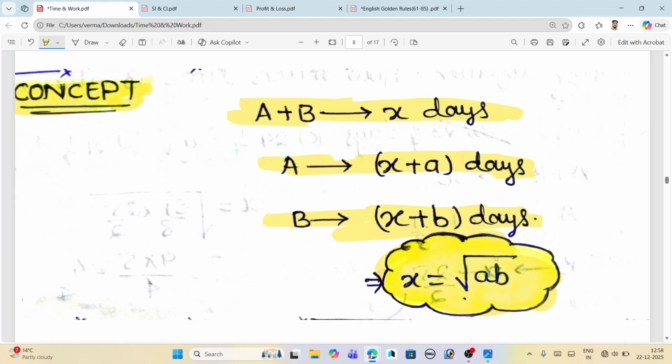This is the concept: A plus B do the work in X days, A does the work in X plus A days, and B does the work in X plus B days. The question is, A plus B do the work in how many days? X is equal to root under A and B. We will clear the concept by doing some practice questions.